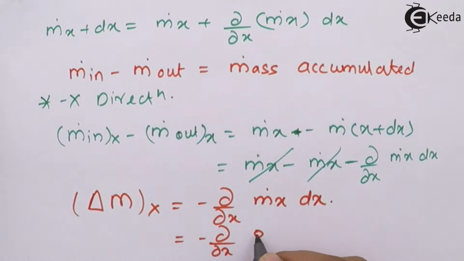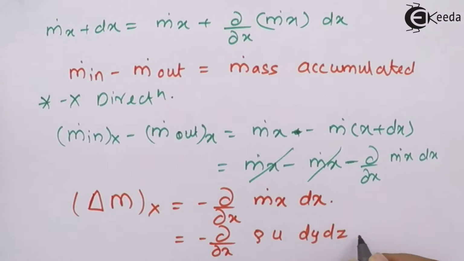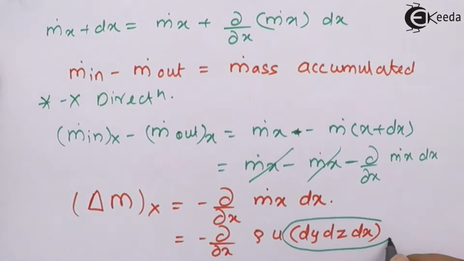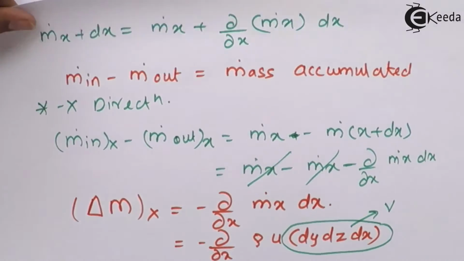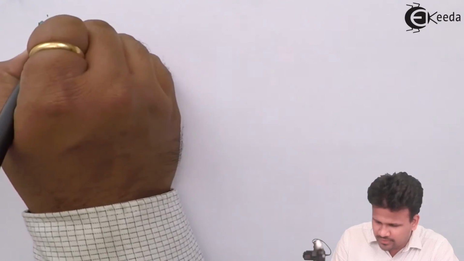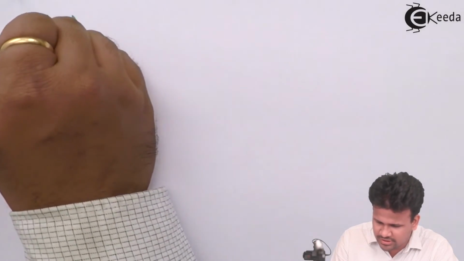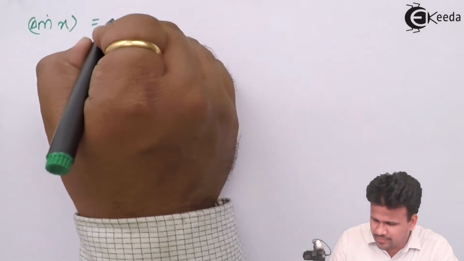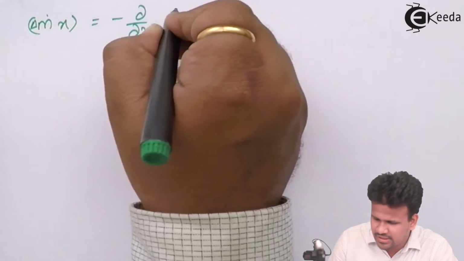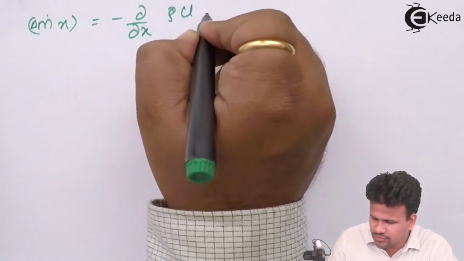So let us write this as rho into u into dy dz into dx. Now this entire part forms the volume of that entire control volume. So ultimately what we get over here is the change in m dot x is equal to minus dou by dou x into rho into u into